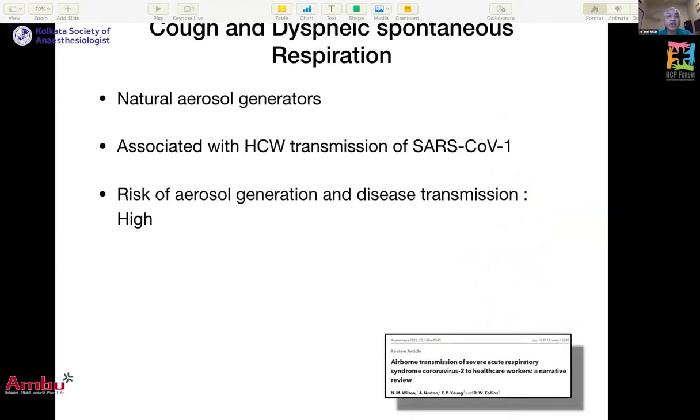Coughing and dyspneic breathing are natural aerosol generators, as we already understood the mechanism behind it. This was associated with healthcare worker transmission in SARS-CoV-1. So the risk of aerosol generation and disease transmission if the patient coughs or has dyspneic breathing is on the higher side.